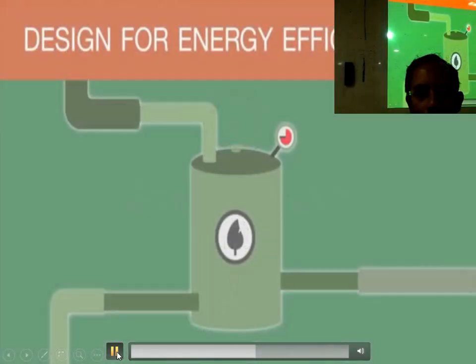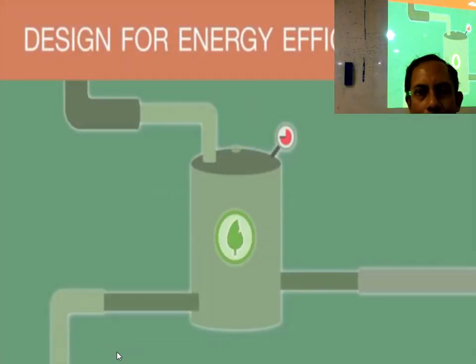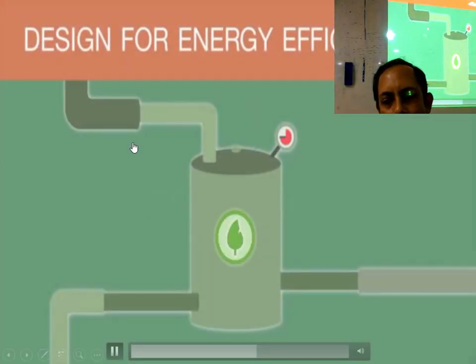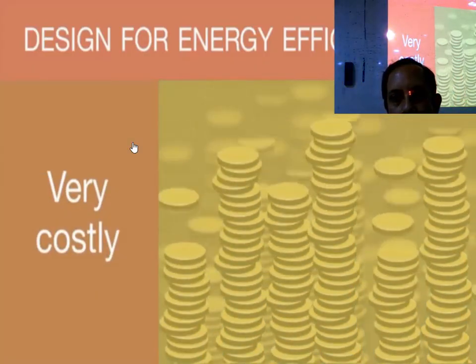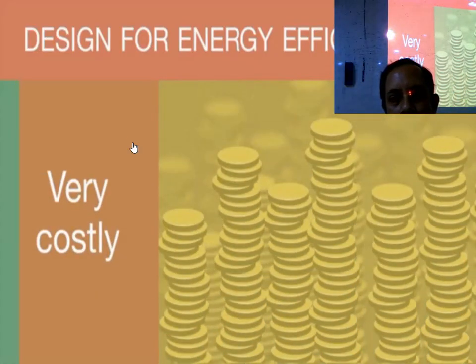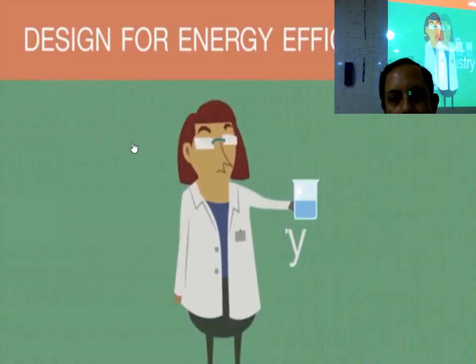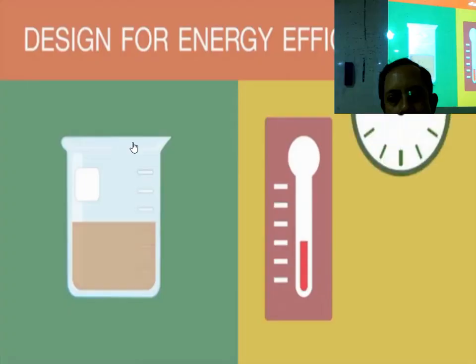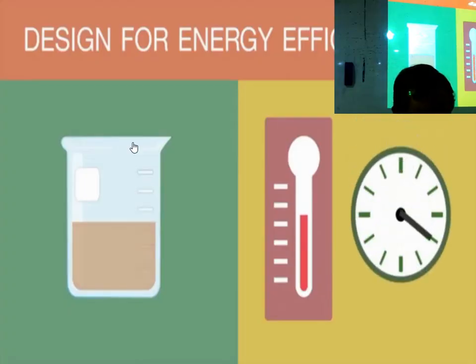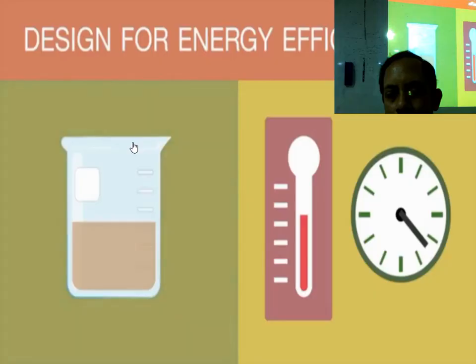Many chemical processes are designed to be as efficient as possible. There are many reasons why this is done. Firstly, it is very costly if a chemical synthesis is not designed to be efficient. In industry, chemists are aiming to modify or develop reactions so that they will proceed at ambient temperature and pressure. This is because it costs energy to produce both high and very low temperatures.